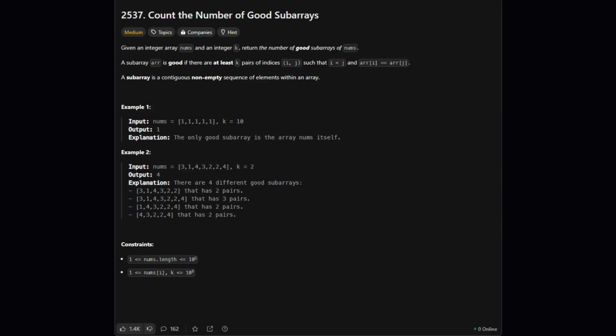Next, I tackled problem 2537. Count the number of good subarrays. This one felt a bit more involved. Again, spoiler alert incoming. A subarray is good if it contains at least k pairs of indices, i, j, within that subarray, where i is less than j, and the elements are equal, arr[i] equals arr[j]. We need to count the total number of good subarrays.